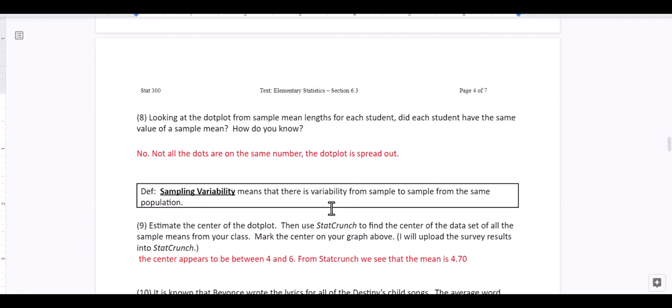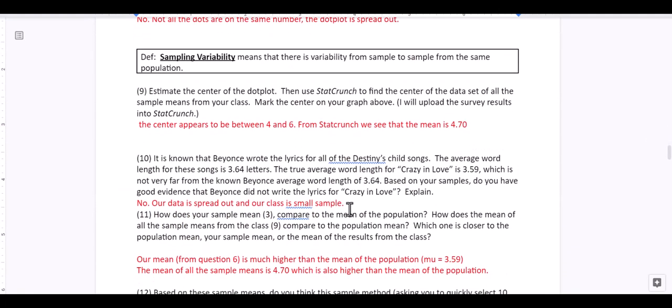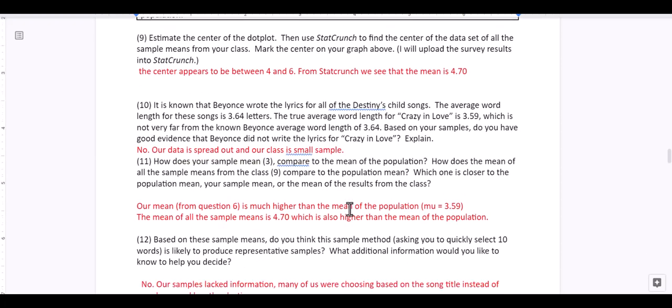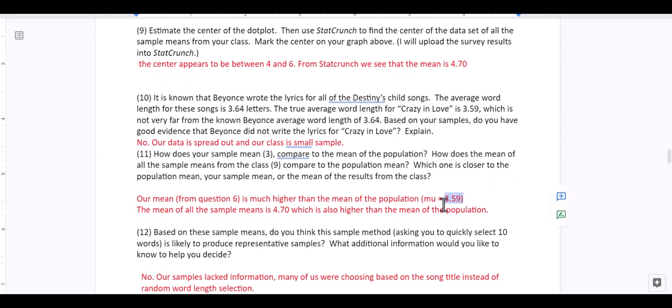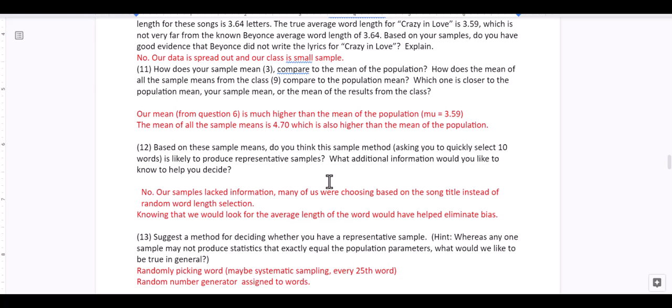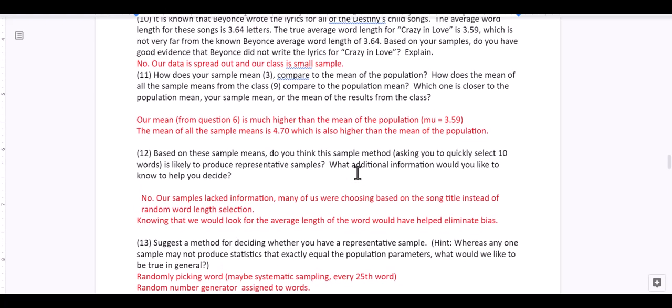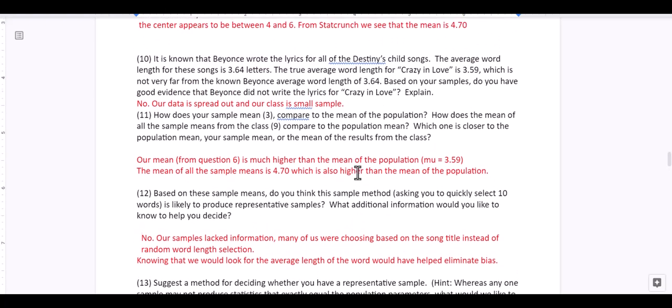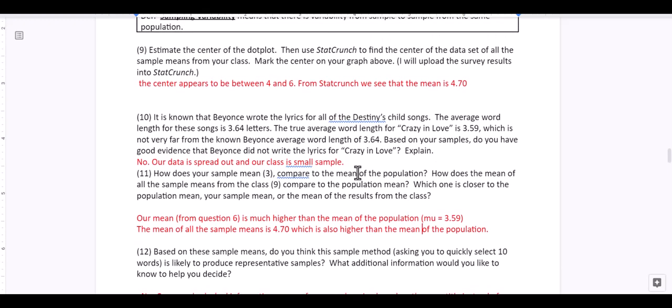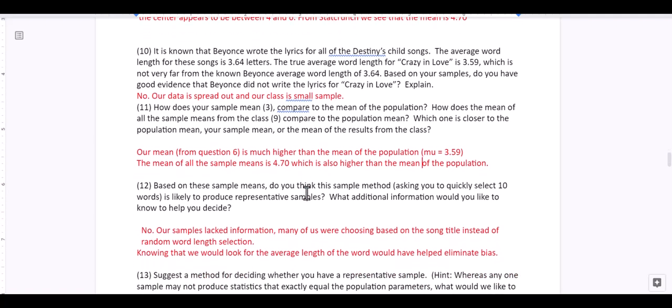And so think about your own mean, the one that you submitted on the survey. How does that compare to the 3.59? So based on these sample means, do you think the sampling method asking you to quickly select 10 words is likely to produce representative samples? What additional information would you like to know to help you decide? And we can say no, right?